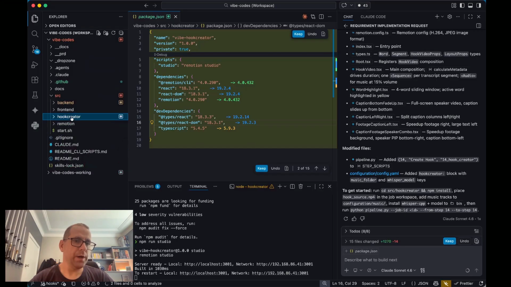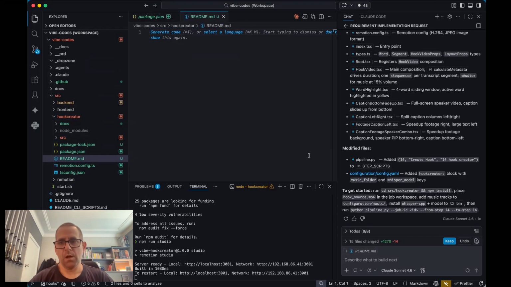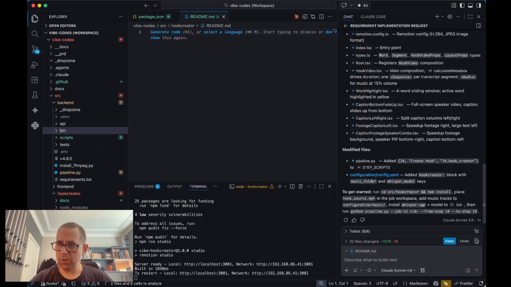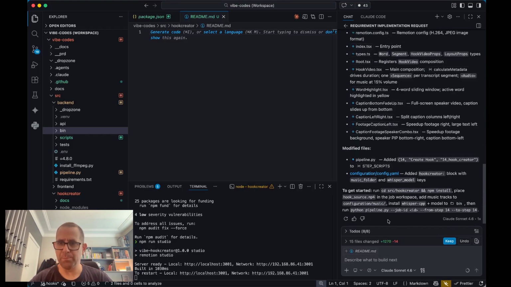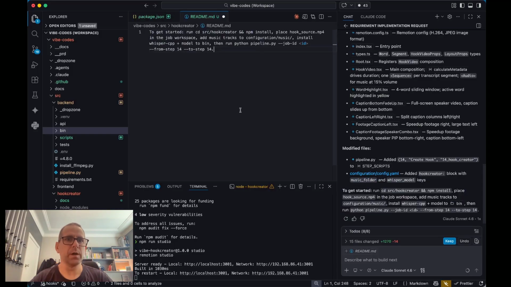So hook creator, I'm going to create a README in here. We need to do a bit of setup essentially. So it's been a while, Copilot. I thought it had a copy button. Where's that gone? So it had a nice button you could click to copy the response. Not a big deal. I can just do that.